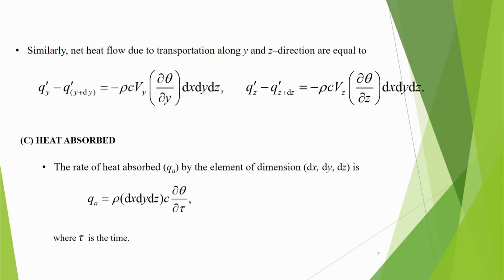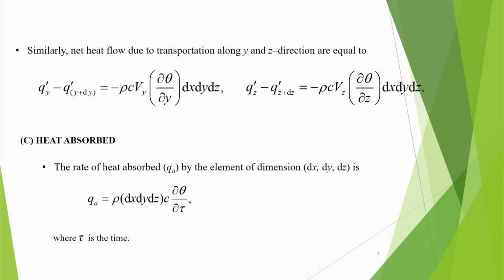Suppose the temperature has risen by some amount, let us say by delta theta. So, rate of rise is del theta by del tau, where tau is the time. So, rate of heat absorbed by the element of dimension dx dy dz, qa is equal to rho dx dy dz times c, c is the specific heat, and del theta by del tau.